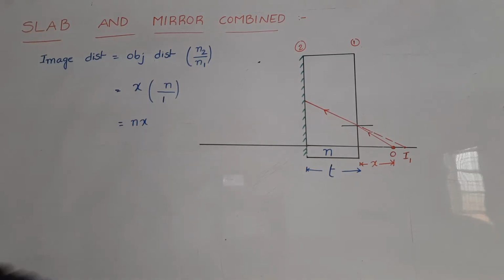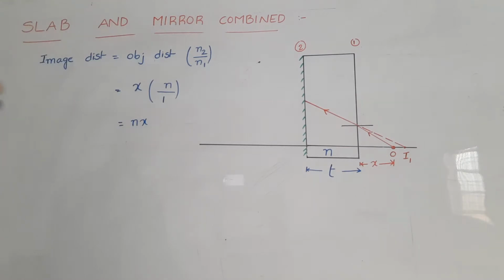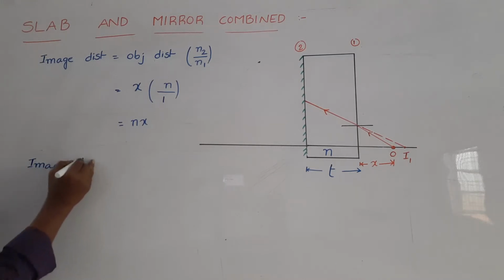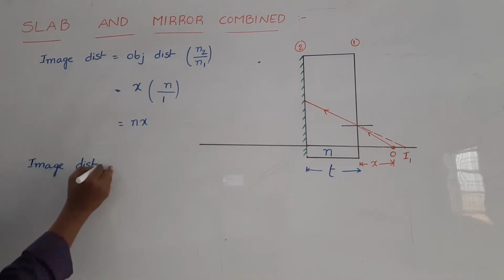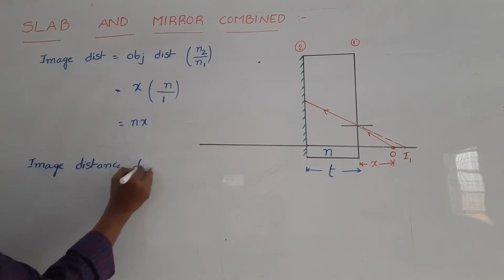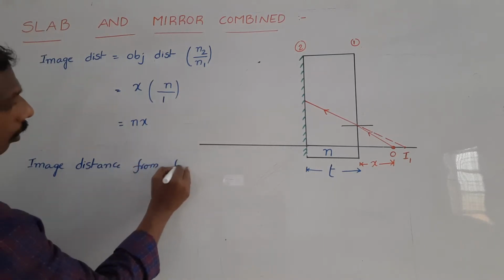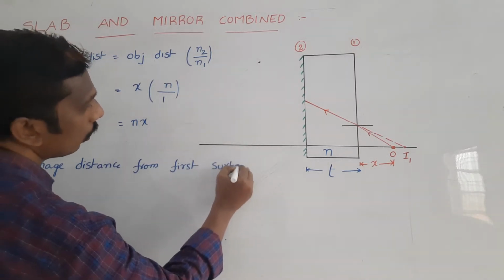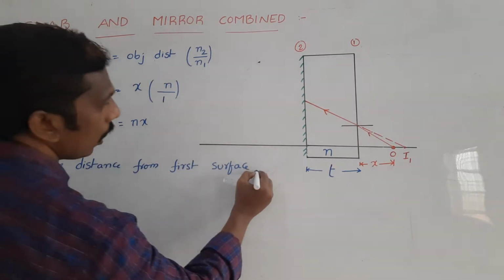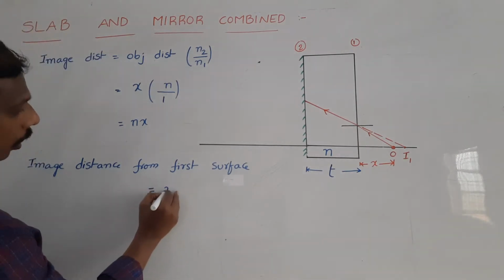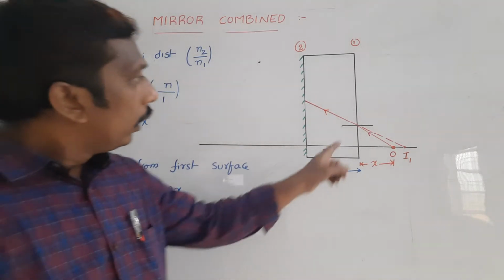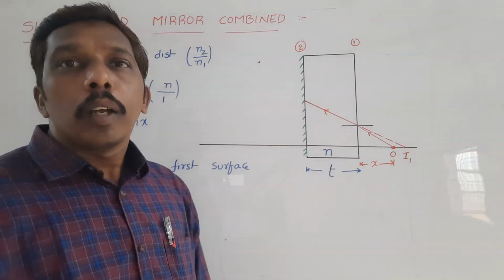The image distance from the first surface is equal to n into x.